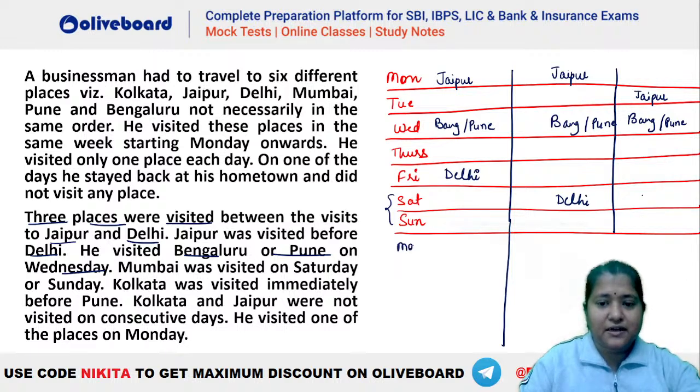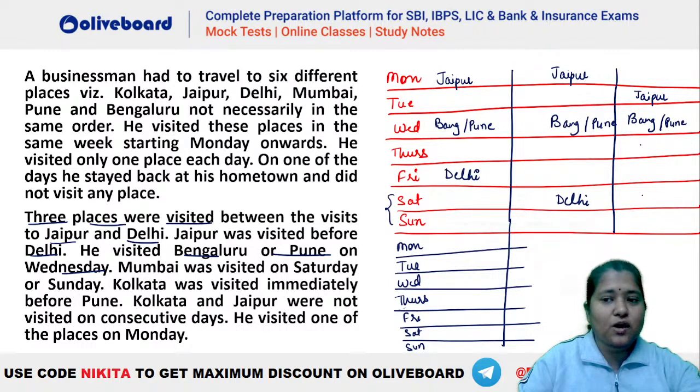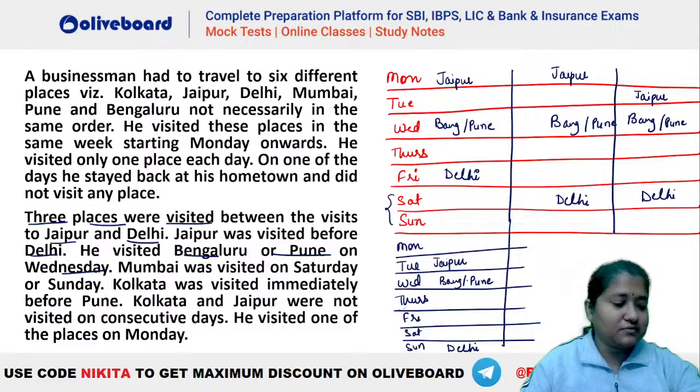Let's make one more. Monday, Tuesday, Wednesday, Thursday, Friday, Saturday and Sunday. Okay. So you can see Jaipur here. So 1, 2, 3, we can have your Delhi here, either this one, or you can have Jaipur here, Bangalore, Pune here, and your Delhi here, right? So either of the cases here, right? So either of the 4 cases we can be getting.